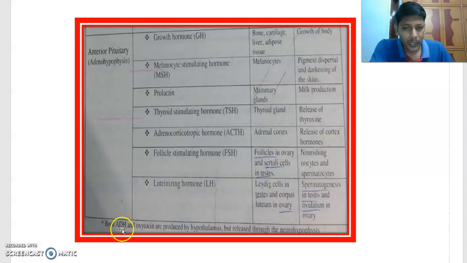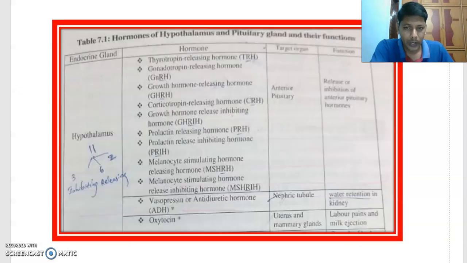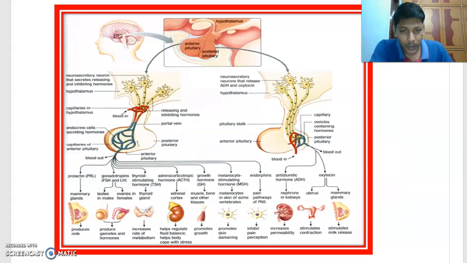Both ADH and oxytocin are produced by the hypothalamus, but they are stored here and released into the blood.